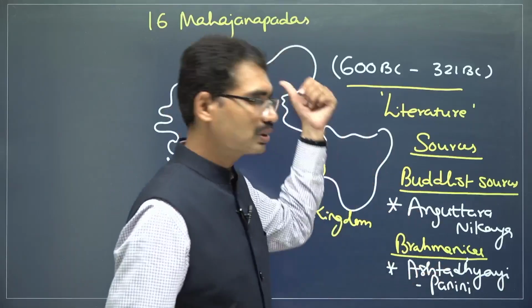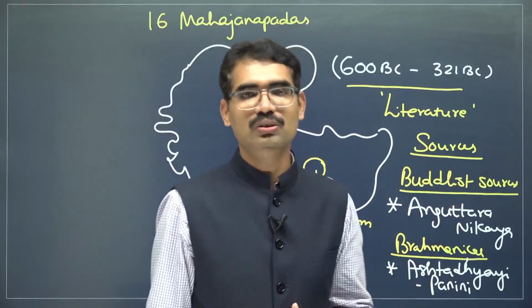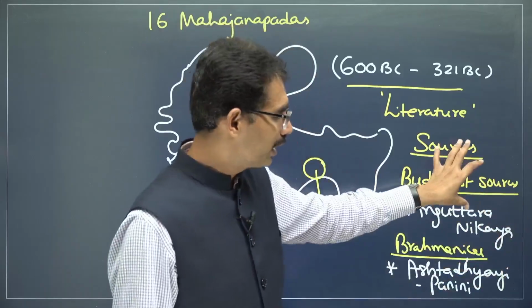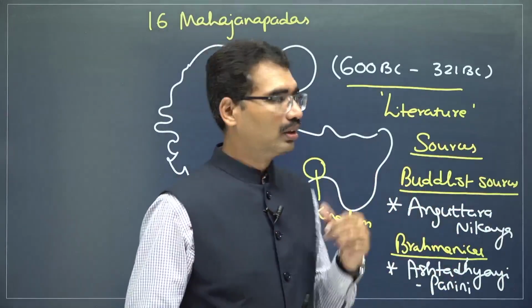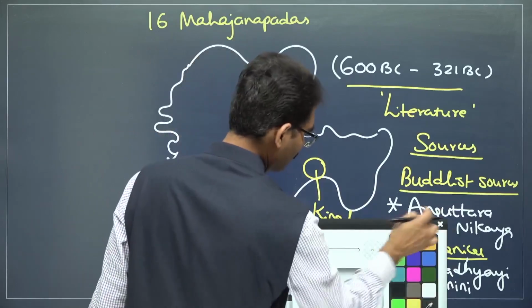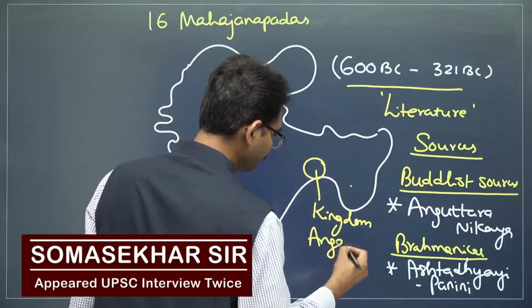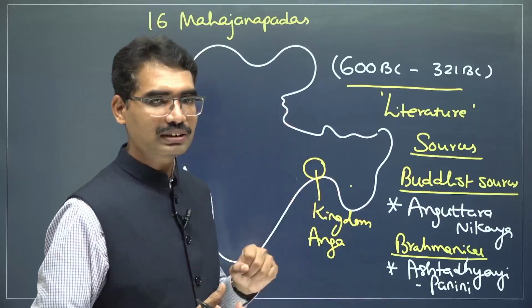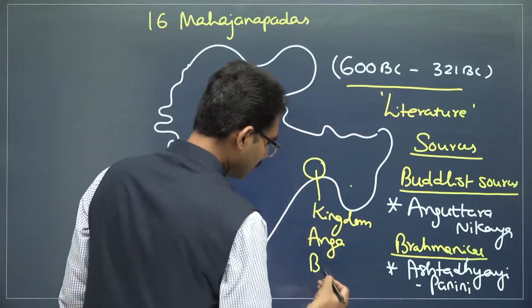This also mentions great kingdoms. The Anguttara Nikaya, the Buddhist source, also mentions 16 great kingdoms. They praised them as very large kingdoms. Coming to the 16 Mahajanapadas, one kingdom in Bengal is known as Anga. I am writing a few important Mahajanapadas; the remaining ones I will show you on the map. In Bengal, this is the kingdom.